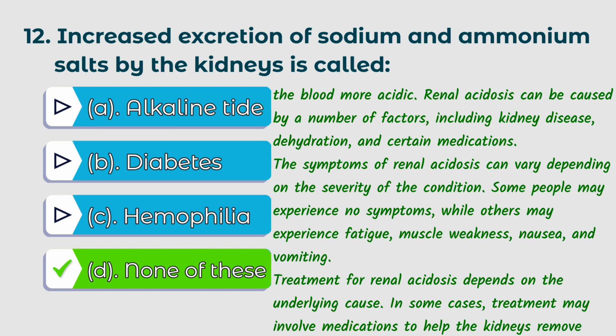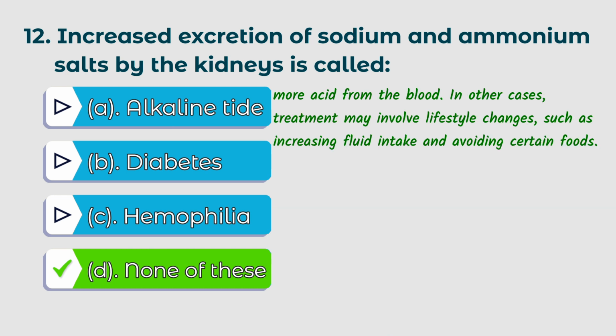The symptoms of renal acidosis can vary depending on the severity of the condition. Some people may experience no symptoms, while others may experience fatigue, muscle weakness, nausea, and vomiting. Treatment for renal acidosis depends on the underlying cause. In some cases, treatment may involve medication to help the kidney remove more acid from the blood. In other cases, treatment may involve lifestyle changes such as increasing fluid intake and avoiding certain foods.